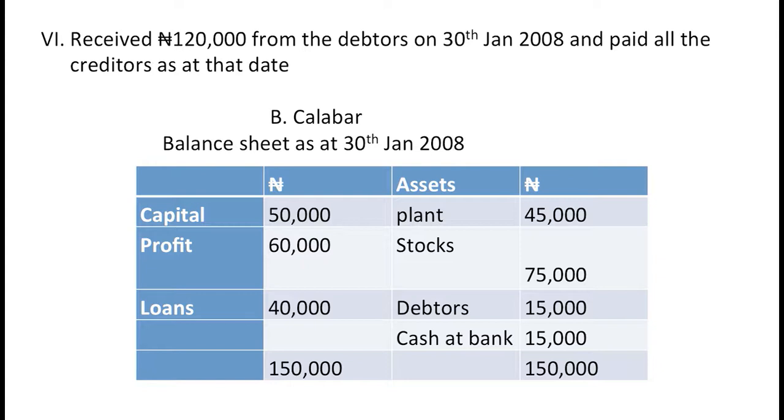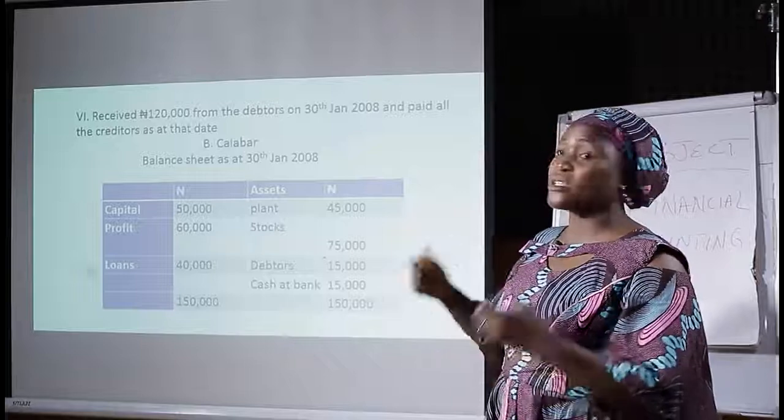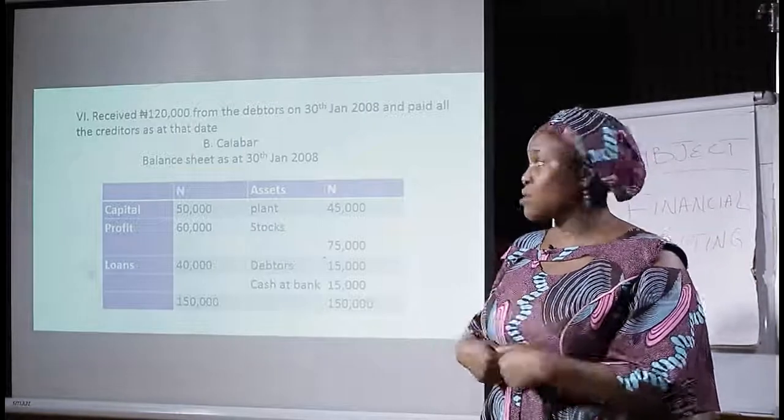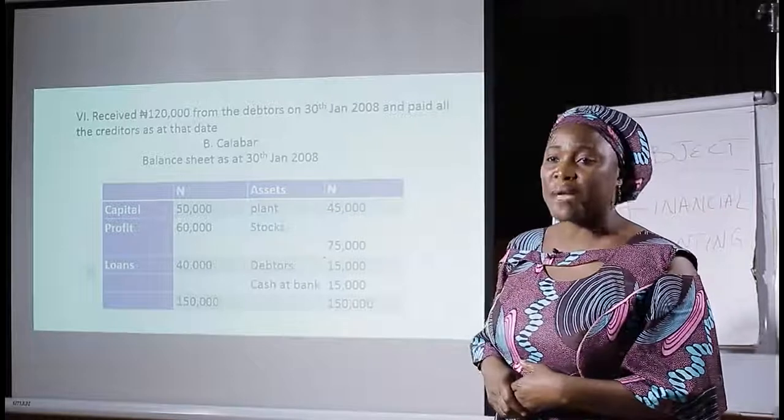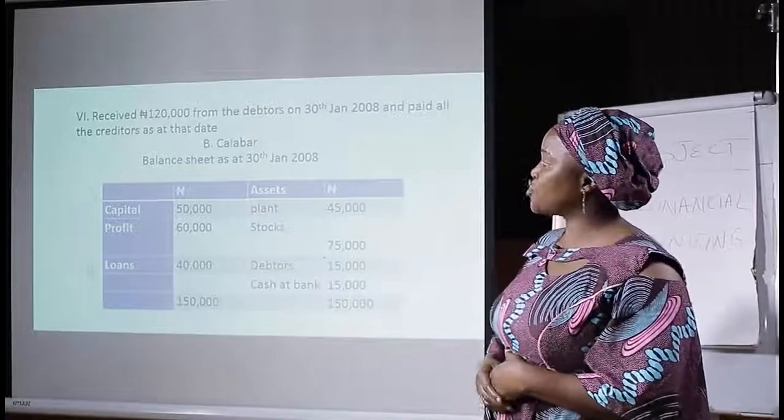Received 120 from the debtors on 30th January 2008 and paid all the creditors at that date. That means 120 out of 135 was paid by the debtors that collected credit from B Calabar. Now this is how the account should be.